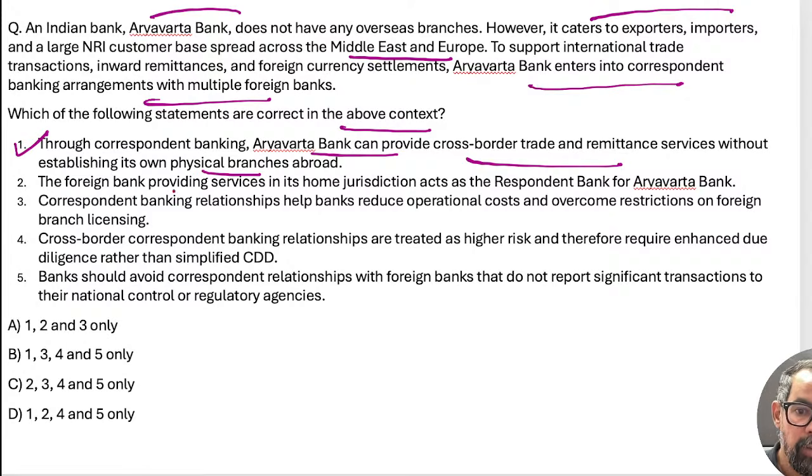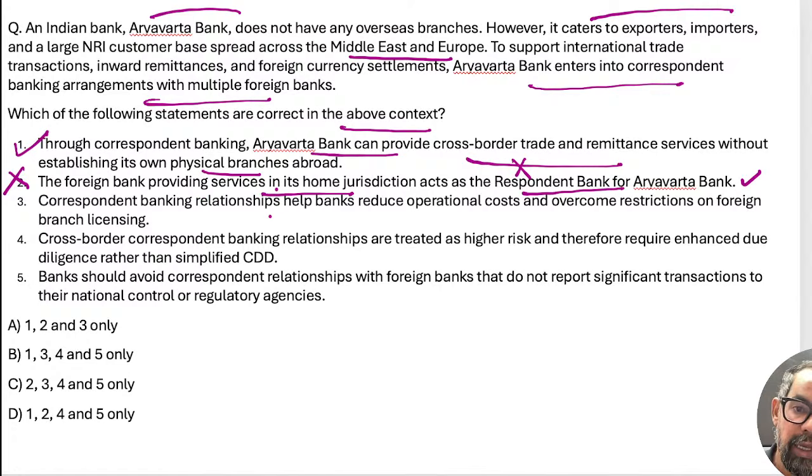Second one is foreign banks providing services to its home jurisdiction act as a respondent bank. No, they act as a correspondent bank to the Aryabharat bank. So this is wrong, right? You remember this one? Correspondent and respondent. Okay, Sirkan sir, you got this particular statement. Morning only we discussed this one. So respondent bank and correspondent bank, right? Correspondent bank is the foreign bank. Aryabharat bank, let's say some XYZ bank, that is the case.